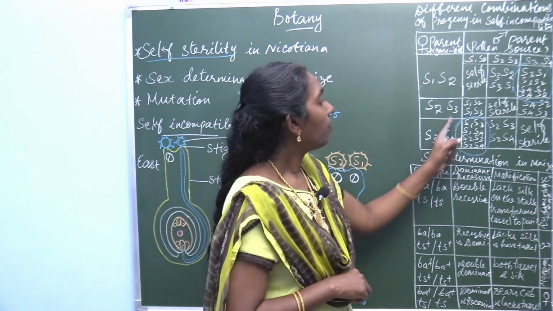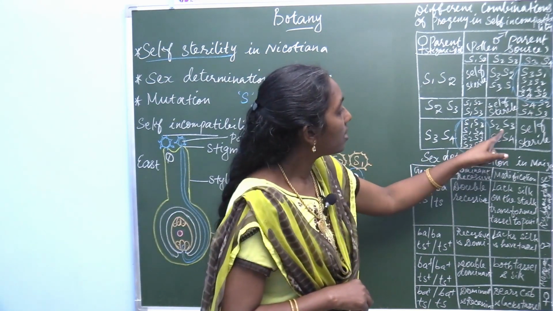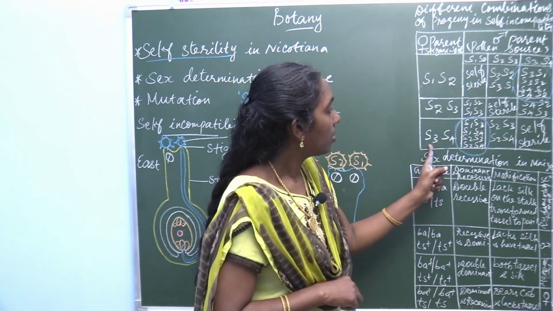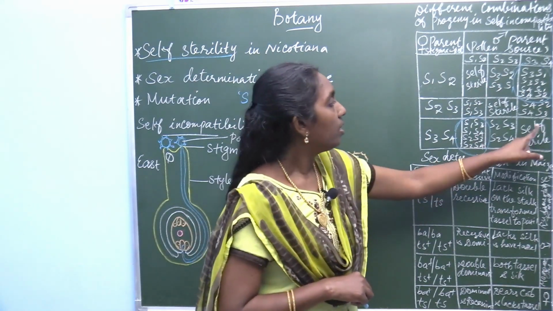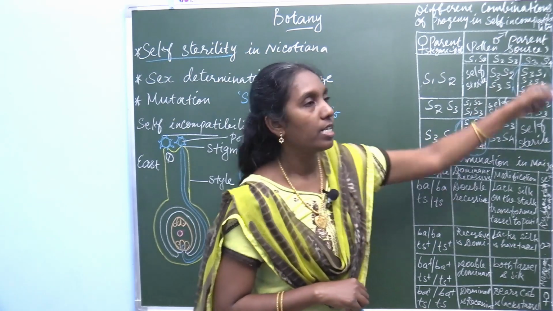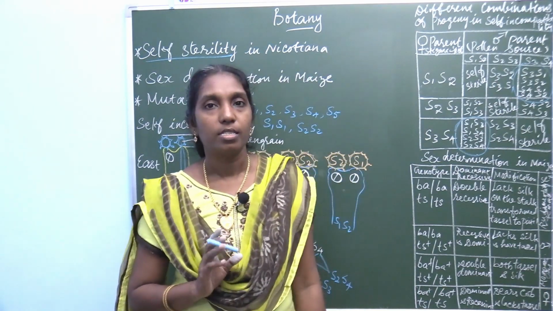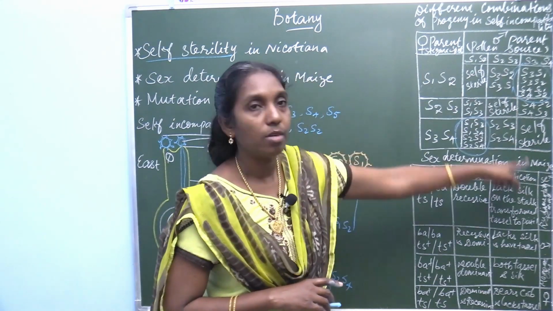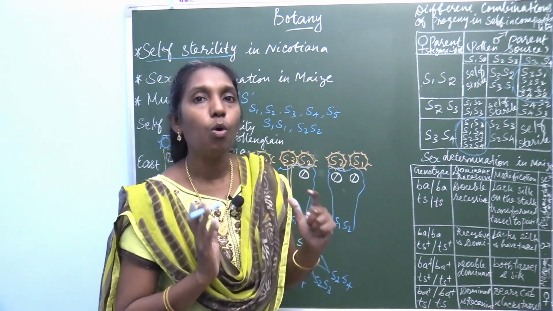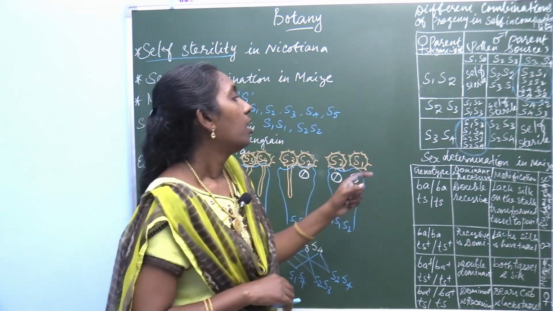Then S3, S4 gives 4 combinations other than this S2, S3, S2, S4. Then this condition S3, S4 and S3, S4 is also self-sterile. So, these 3 are self-sterile because it comes under homozygosity.